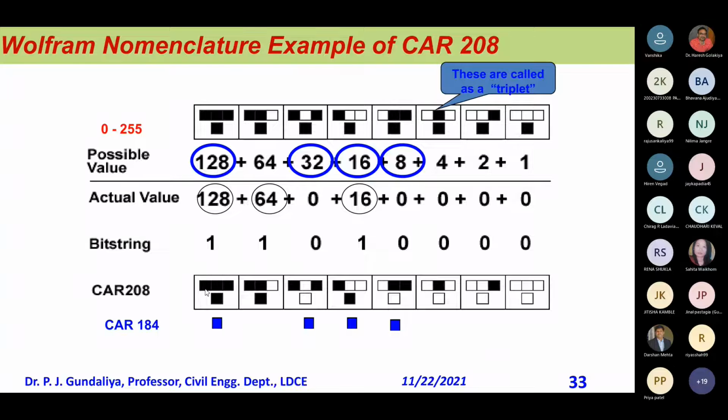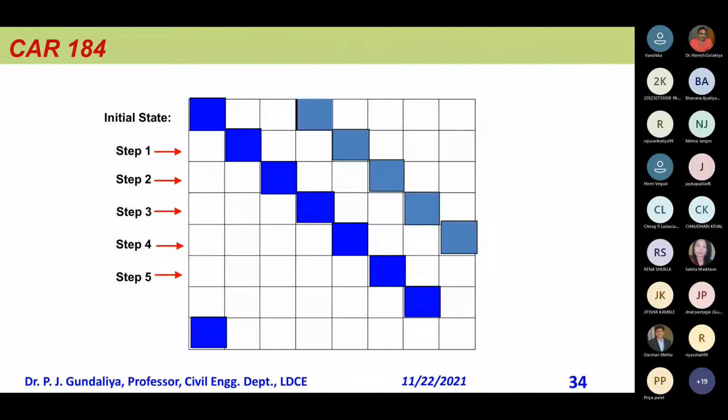So now how does this particular CA 184 look? Now you see there is one, two. My cell is filled with a car. I am assuming it is a car or it is a cell.